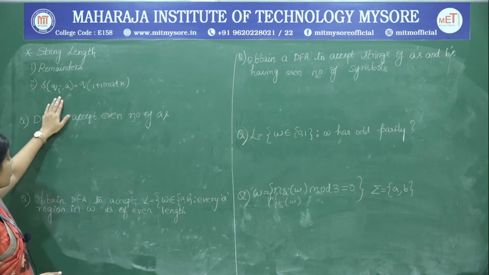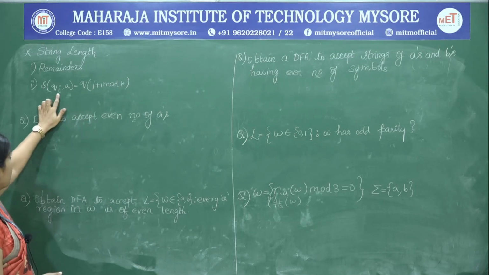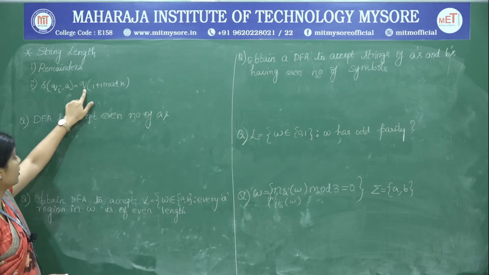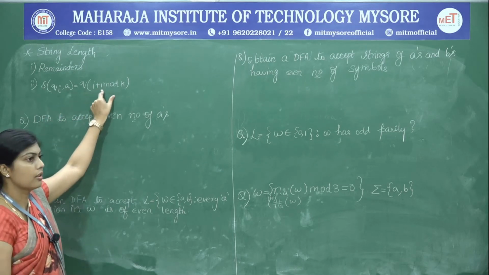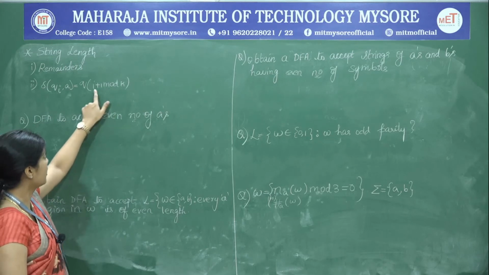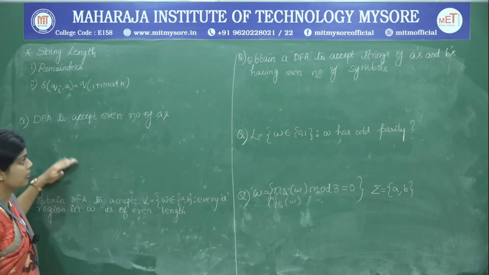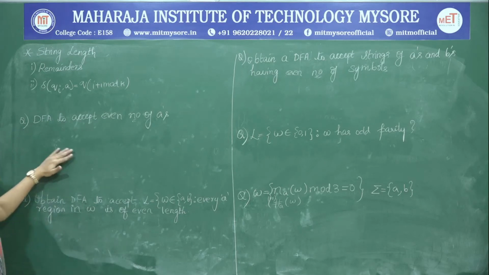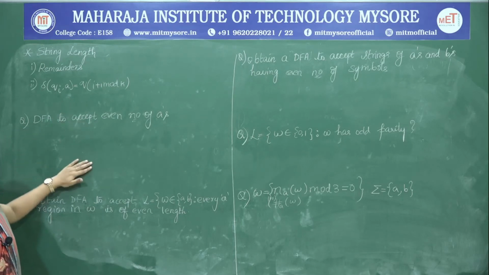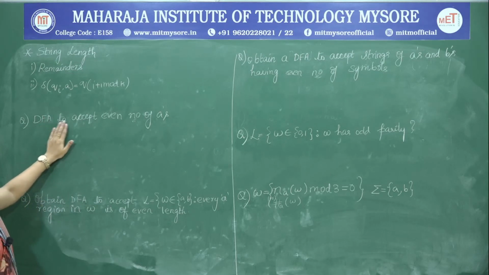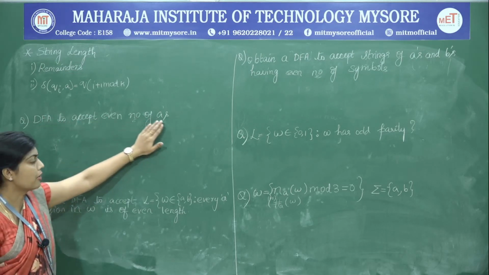The transitions are obtained by the relation where I is the source state, A is any input symbol, and we are going to get the destination state by evaluating I plus 1 mod k. Next, we look at several problems here and check how to use this relation in order to solve the problem. So first we have DFA to accept even number of A's.